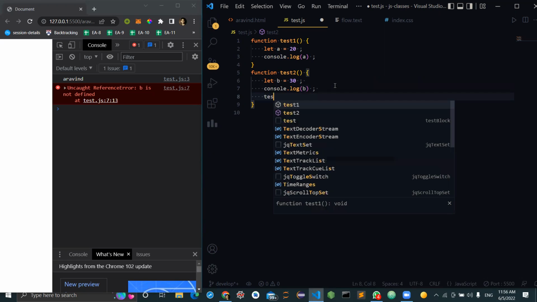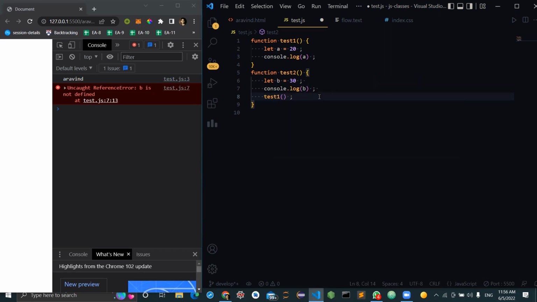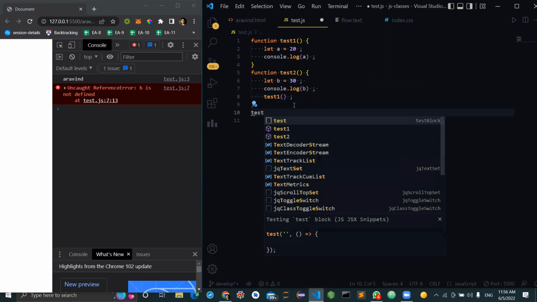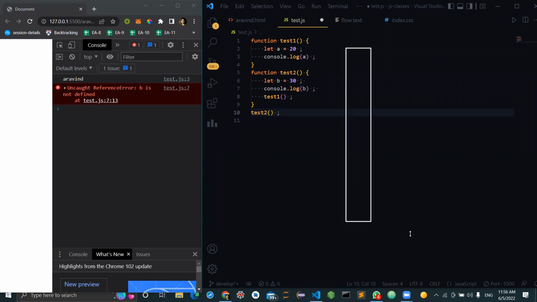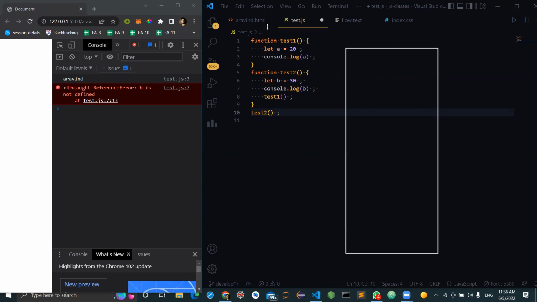What I'm trying to do is make a call for this test, and now I'm making a call for this over here. Now, could you help me with how things happen at the memory level? Firstly, what do we need to draw? A stack memory. Yes, we need to draw the call stack first.